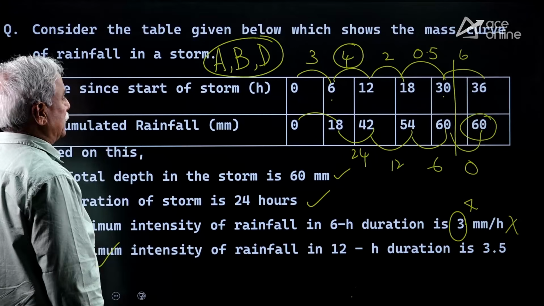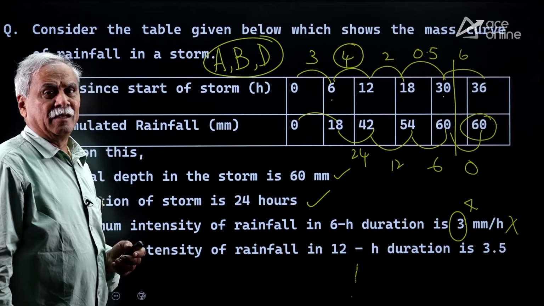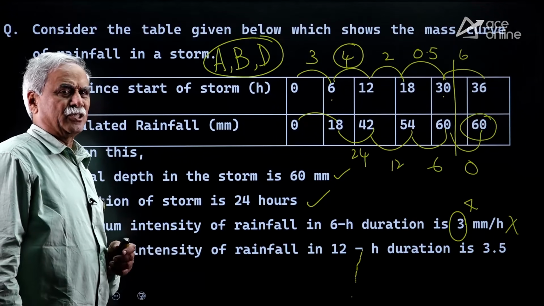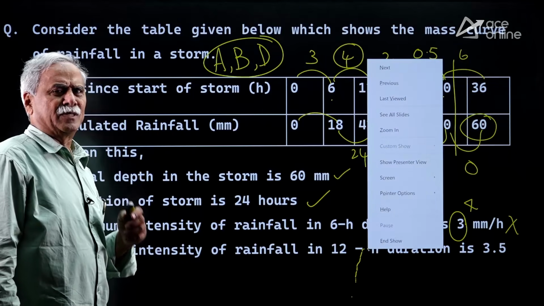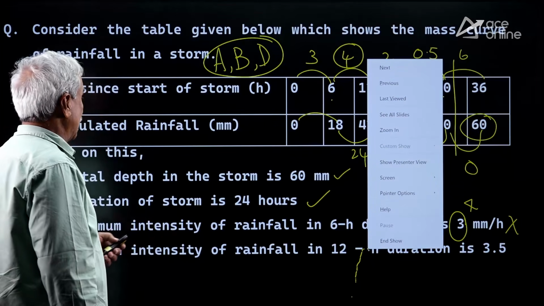Let us go to this question on the precipitation chapter. Very important. Precipitation, we can expect a gunshot. Hydrographs and precipitation are the most important chapters.